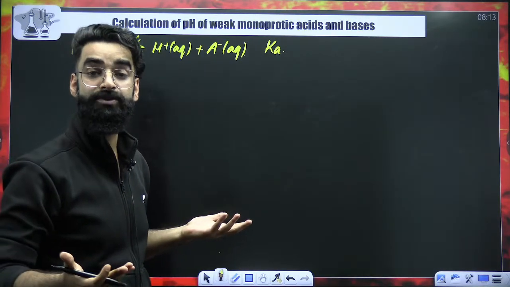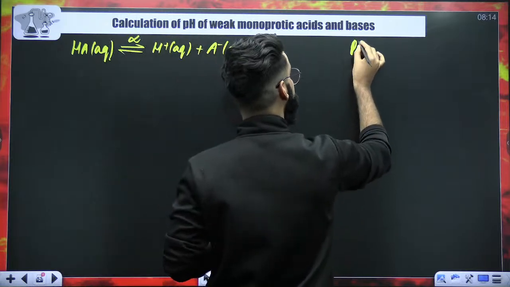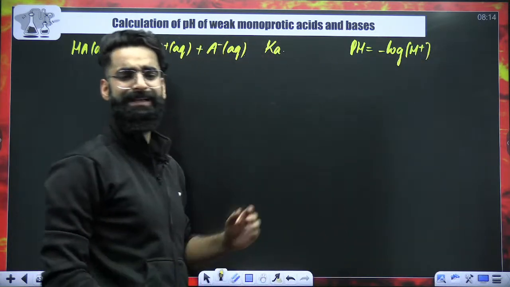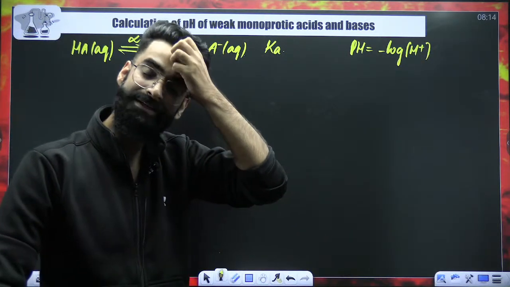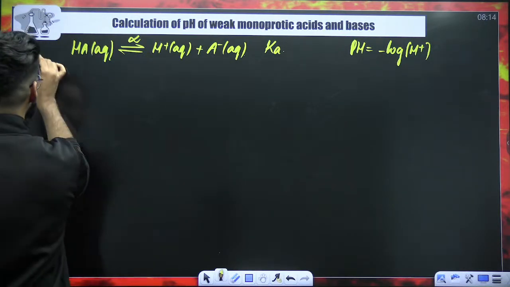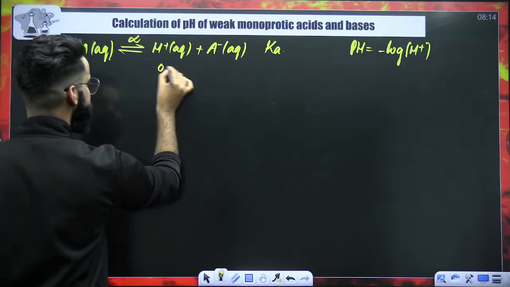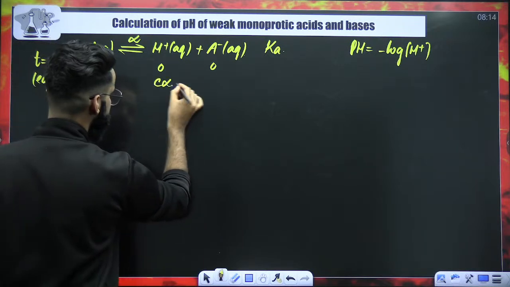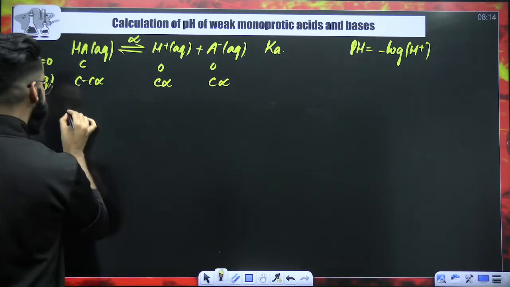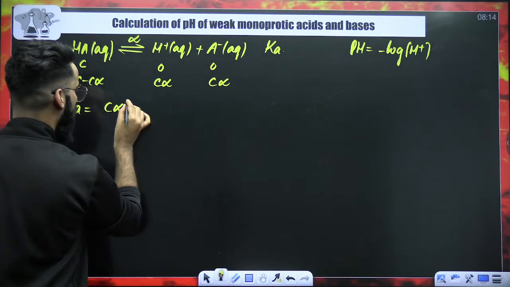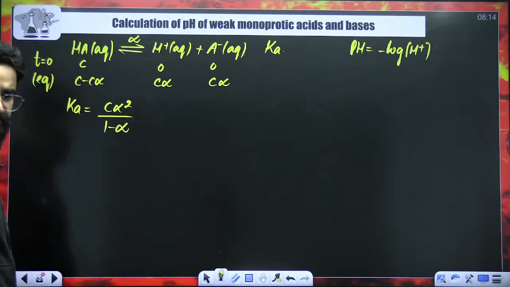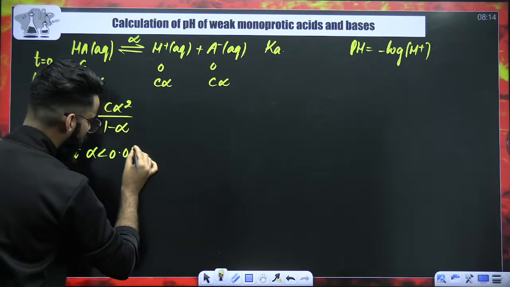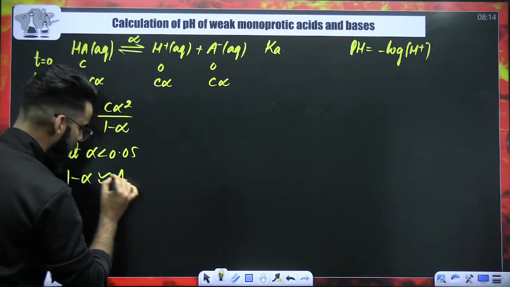I'm going to get the pH of the final solution. How do I get the pH of the final solution? I need the total H positive ion concentration in the final solution. Then take its minus log and get the answer. At time t equal to 0, its concentration is C, this is 0, this is 0. When equilibrium is established, it will be C minus C alpha, this will be C alpha, this is C alpha. Now try to write the expression for Ka, which is C alpha square divided by 1 minus alpha. I am assuming that alpha is less than 0.05. Therefore, 1 minus alpha will be only equal to 1.